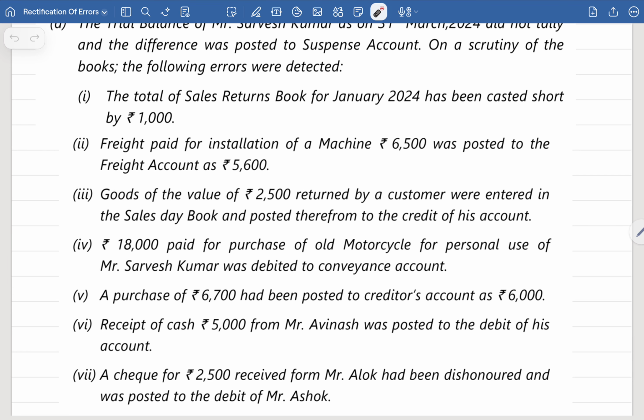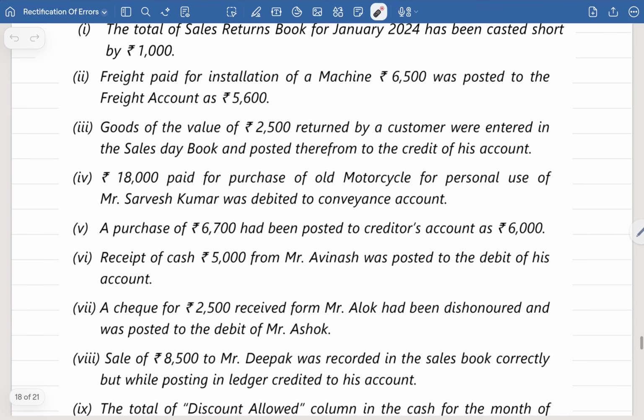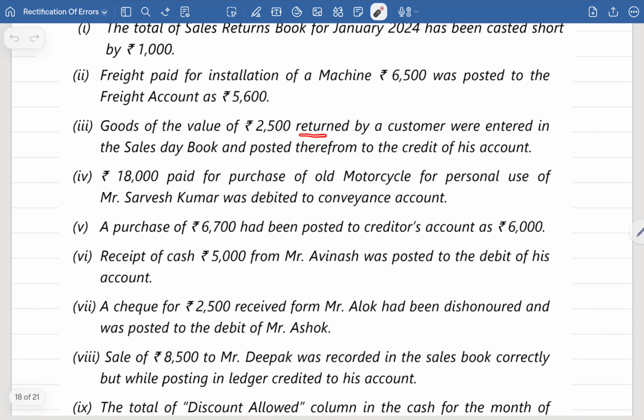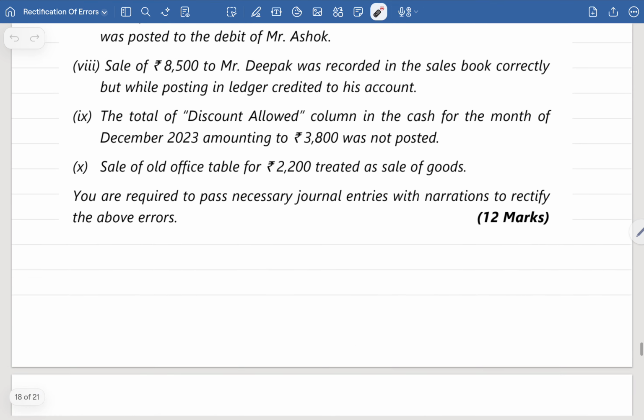Third one, goods of value of rupees 2500 returned by a customer. So it is a sales return, but it was entered in the sales day book. They have taken it to the sales day book. Sales day book is ultimately transferred to the sales account credit side and posted therefrom to the credit of his account. So customer account is correctly credited later on. So let us see how to rectify this.